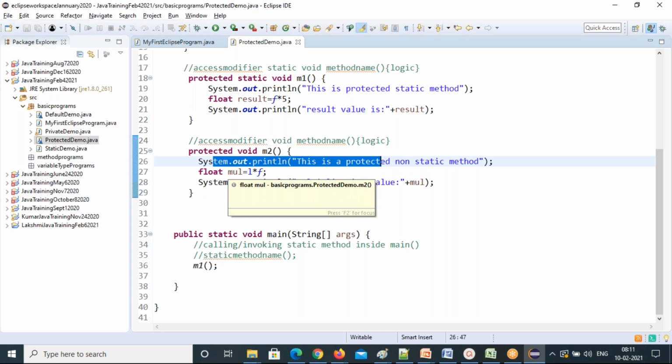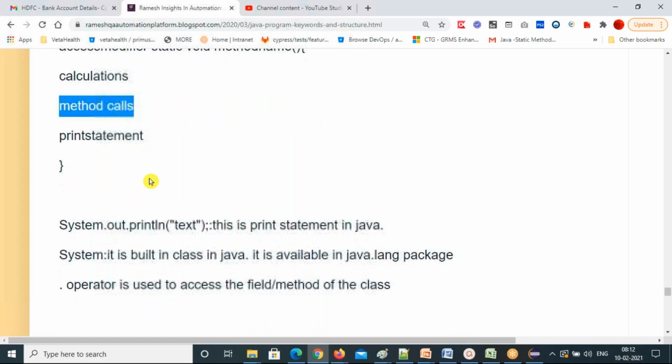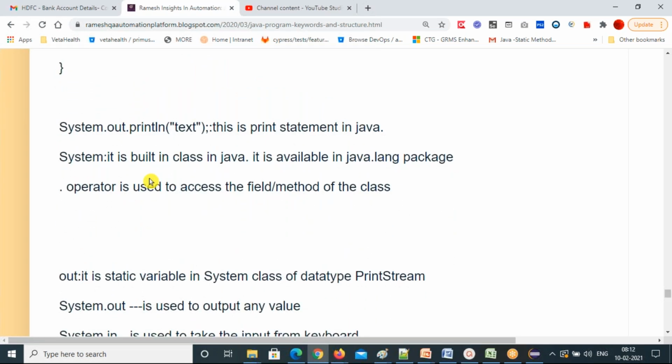So what are all the things you can do? Print related statements you can write. Calculations you can write. Method calls you can do. Object creation you can do. Object creation also, one more point here. So this is everything you can do inside the method body. Is it clear? You'll come to know more in the next sessions. But these are all the fundamentals of your program structure I'm giving here.